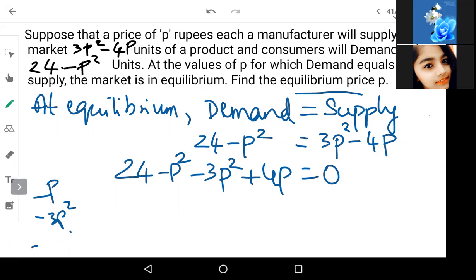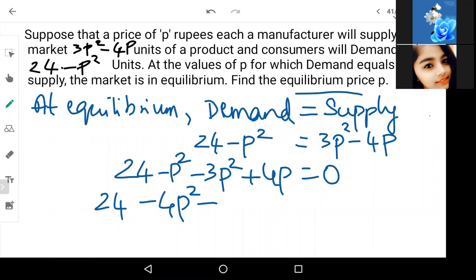Minus 4p square. Correct? So I get 24 minus 4p square plus 4p is equal to 0.